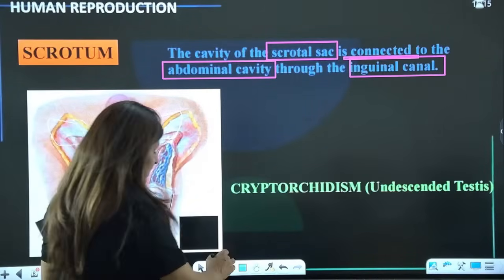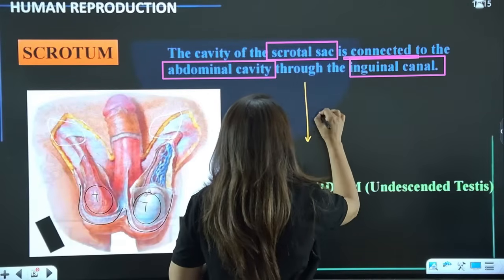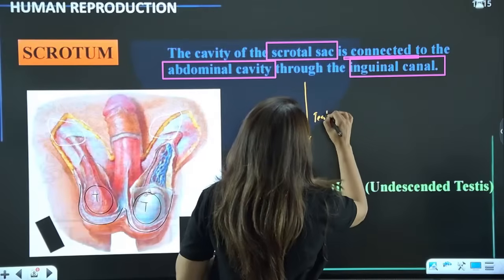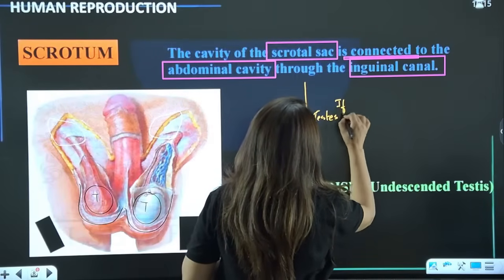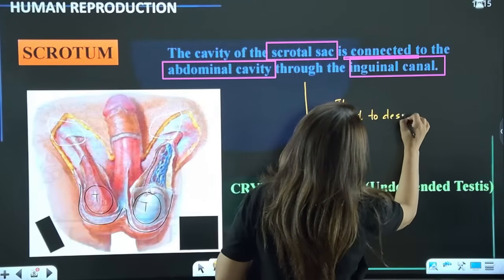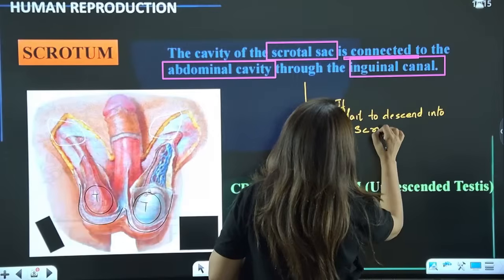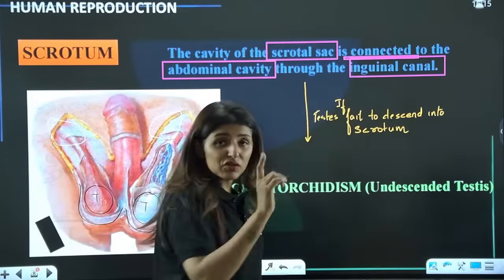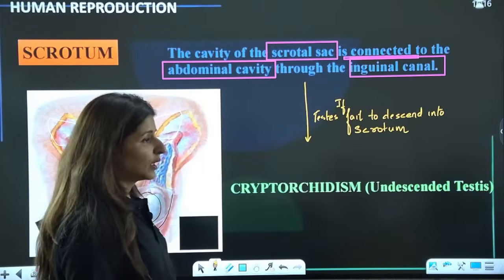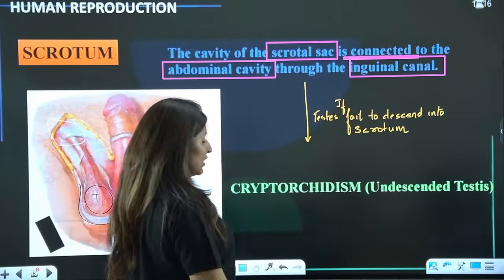Now, in case this does not happen, if the testes fail to descend into the scrotum, then what will happen? Temperature regulation will not take place, yes or no? Temperature regulation will not take place, and sperm production will not occur, right?